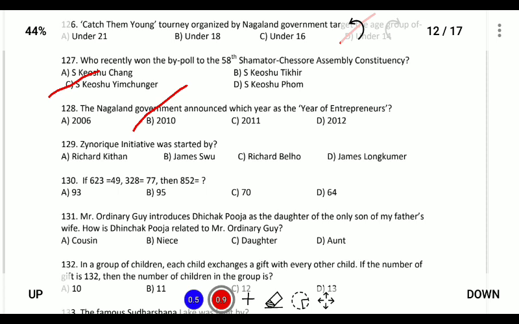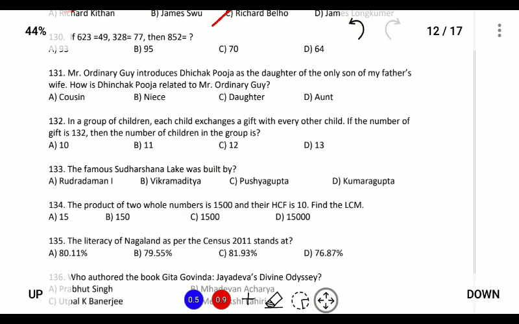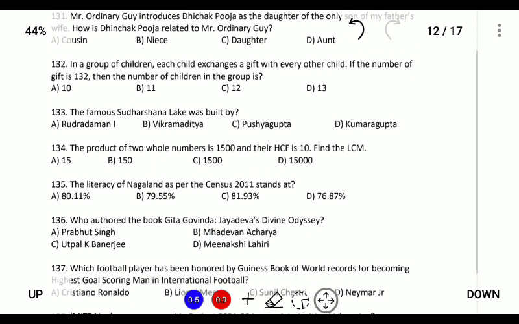Zynoric initiative was started by Richard Bello, and this initiative was related to construction using bamboo. Next, 133. The famous Sudarshan Lake was built by. So the Sudarshan Lake was built by Pushya Gupta, who was an officer in the Chandragupta Maurya ruler, and he built it in Saurashtra. And this lake was rebuilt by Rudraman I.